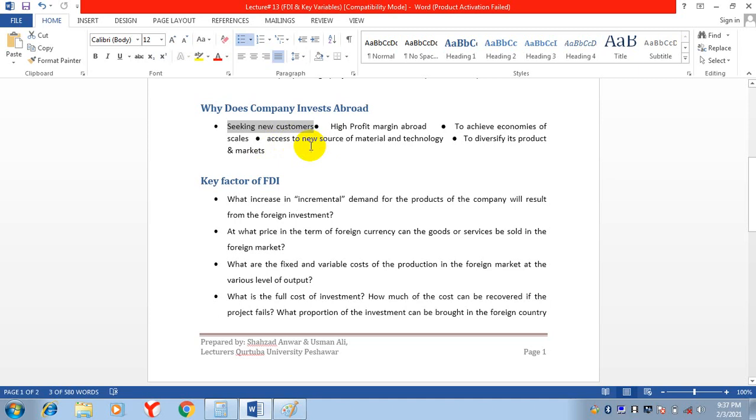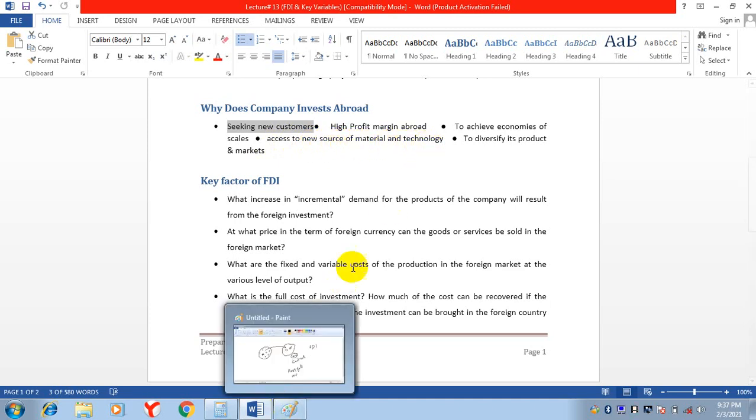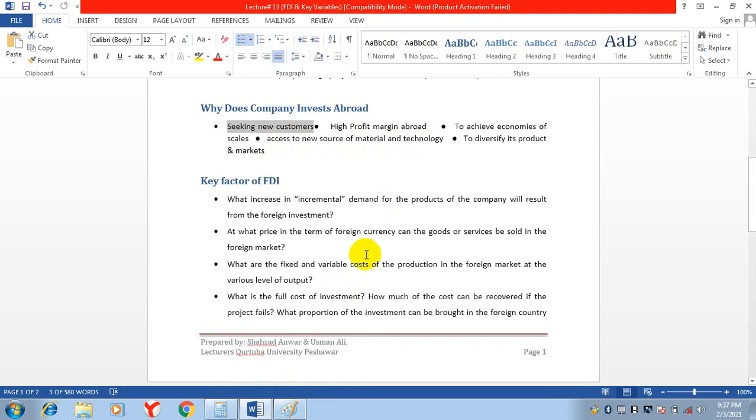Access to new sources of material and technology. Some companies are investing money in a foreign country because they want to find new sources of raw material and new sources of technology in foreign countries.